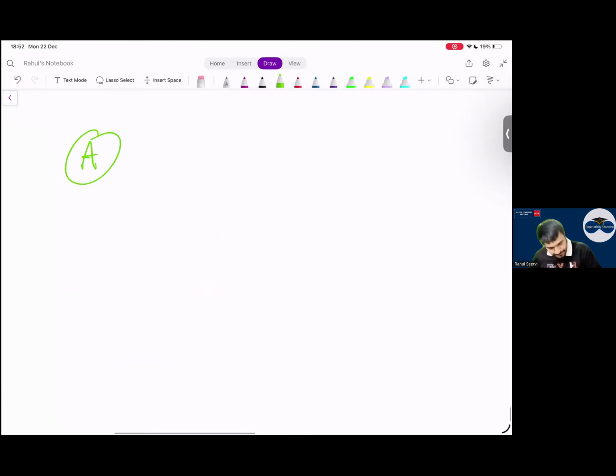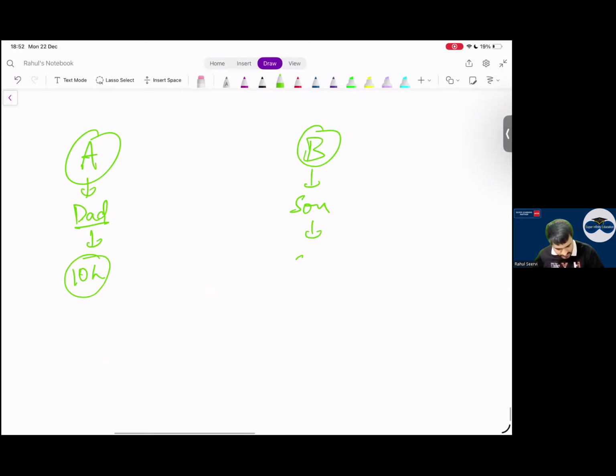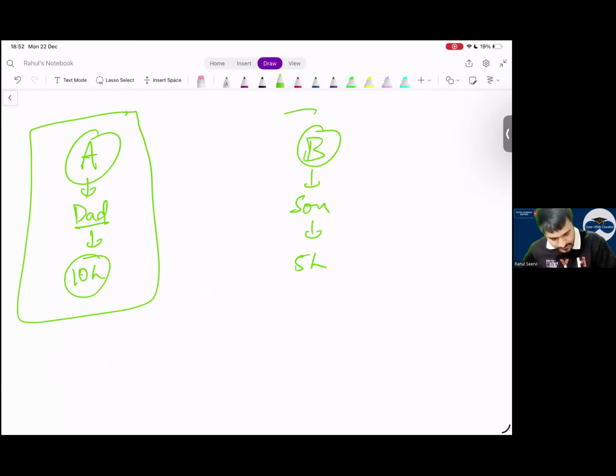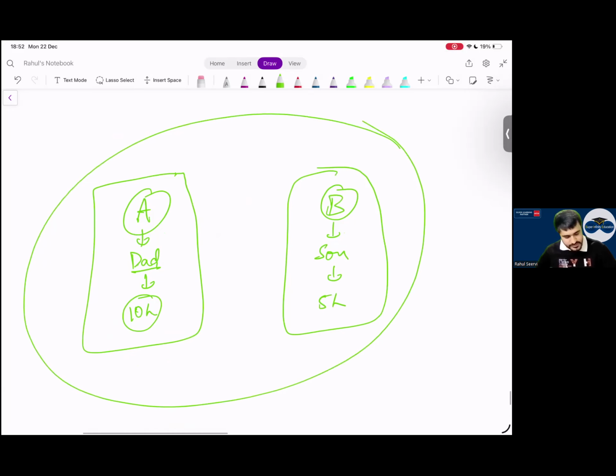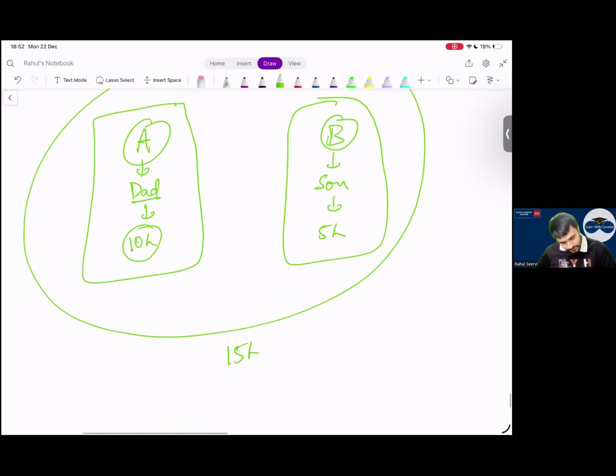This is A. This is B. A is what? Dad. B is what? Son. Dad is earning 10 lakh rupees. Son is earning 5 lakh rupees. From an individual point of view, what is the income? 10 lakh, 5 lakh. But from the family point of view, what is this? 15 lakh. This is known as what? Consolidation.